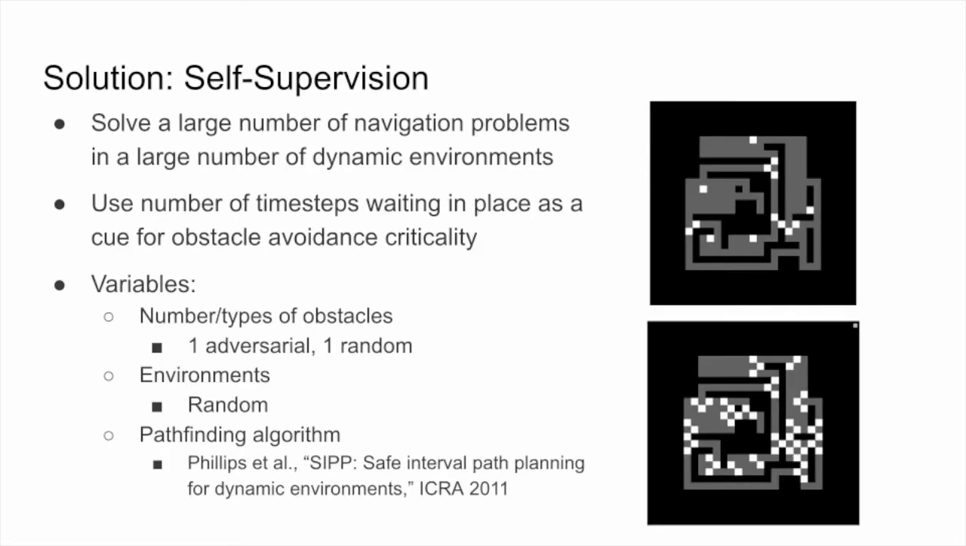ACPRMs use a self-supervised model that is trained by solving a large number of navigation problems in dynamic environments. We use waiting in place as a cue for obstacle avoidance, as it only occurs when finding optimal trajectories in dynamic environments. By keeping track of how frequently a region was used by agents for obstacle avoidance, we can generate a training label for a neural network that takes in occupancy grids.